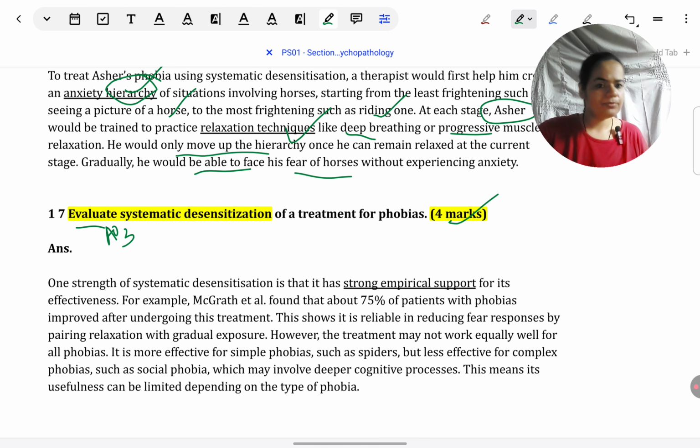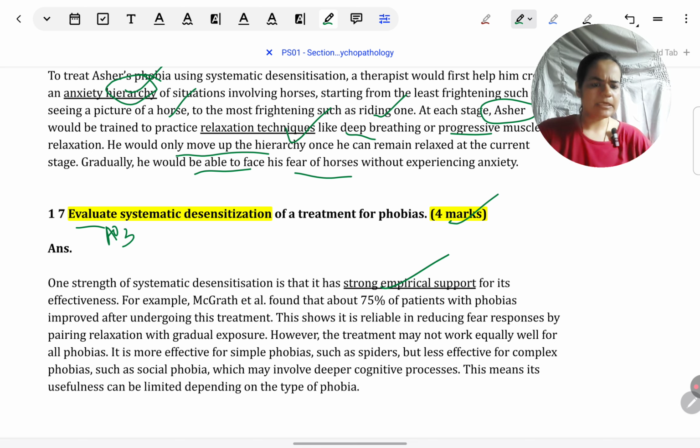Okay, so here what you have to do simply, what's the structure? Give a PEEL point here, either strength or weakness. Preferably give a counterpoint also like I've given, but if you don't, it's fine. You still get 4 marks if you're following the correct format. PEEL format is nothing but making sure you have context and reasoning in your answer. So evidence should be there, means some relevant part of the treatment should be cited in whatever point you're making. It should not be a generic point. And reasoning, why you're saying that's a strength or weakness, that should be made clear. So if you write in that format, you will get 4 marks.